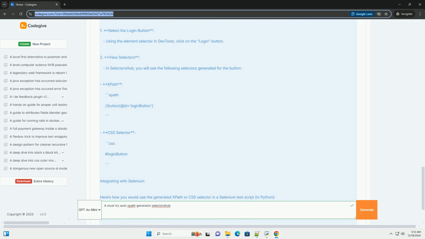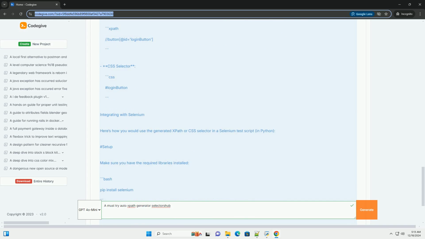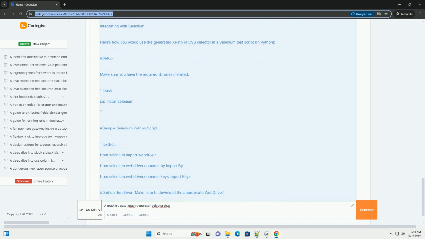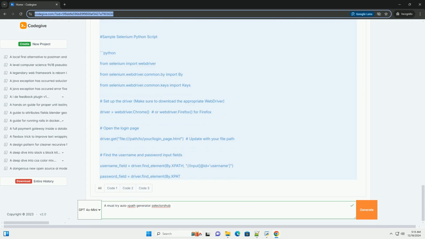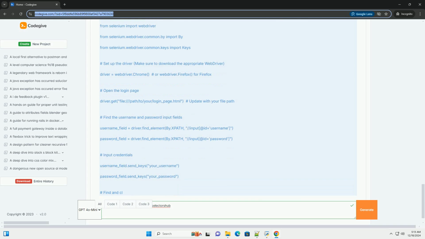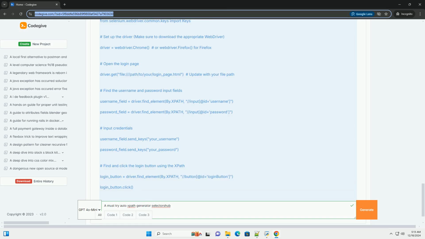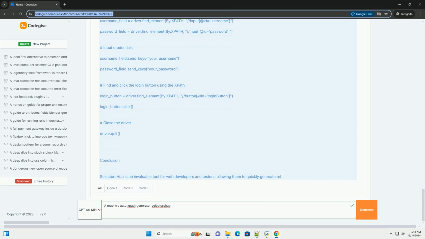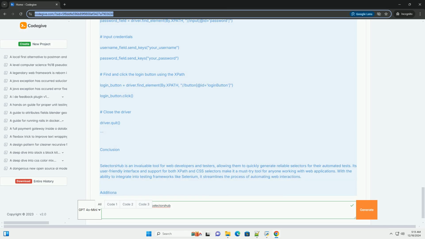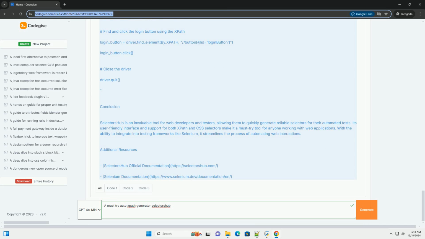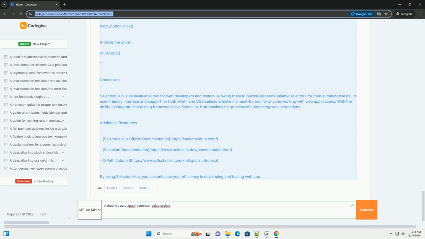Key features of SelectorsHub. 1. Auto XPath generation: automatically generates XPath for any selected web element. 2. CSS selector generation: provides CSS selectors as an alternative to XPath. 3. Multiple selector options: offers various methods for generating selectors, including relative and absolute XPath.